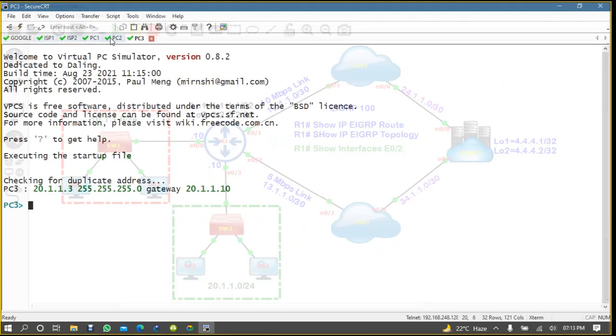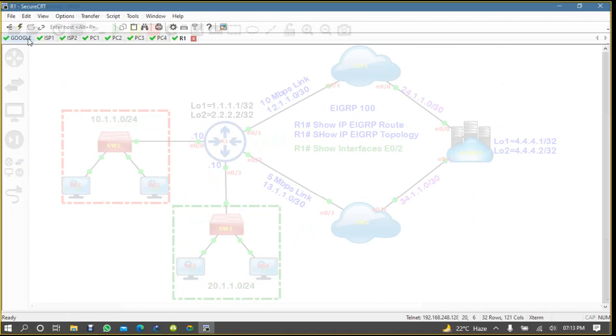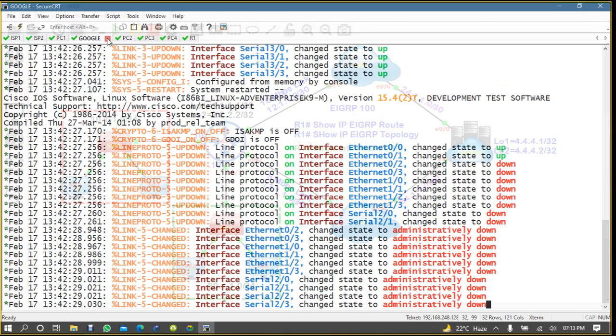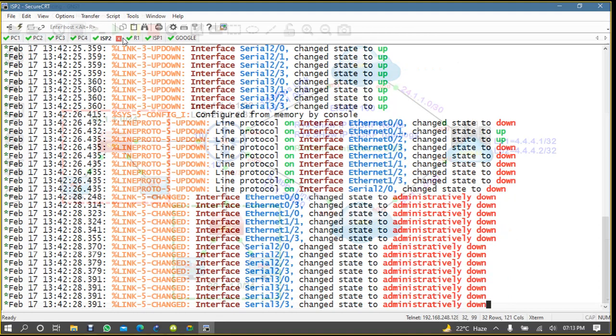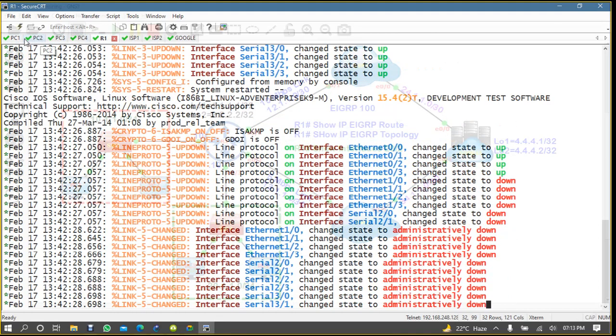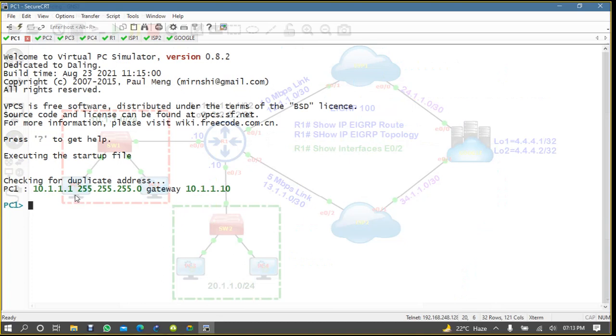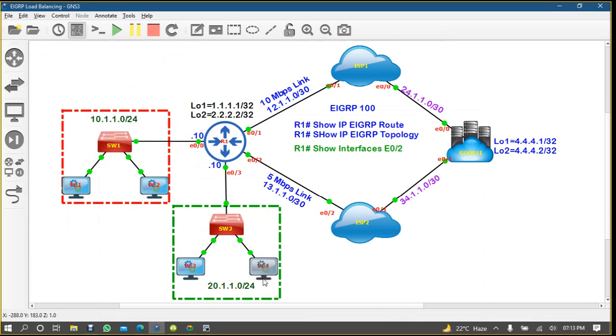So we can put Google here, ISP1 here, and ISP2 here, and then the router. PC1 IP is already configured here. I'm using 10.10 as a gateway for the 10 network. PC1 and PC2 are part of the 10 network, PC3 and PC4 are part of the 20 network, and they are using a subnet of 24.